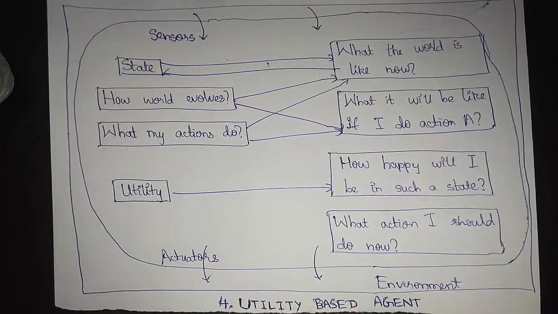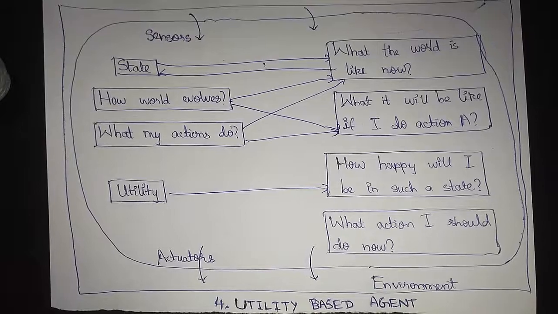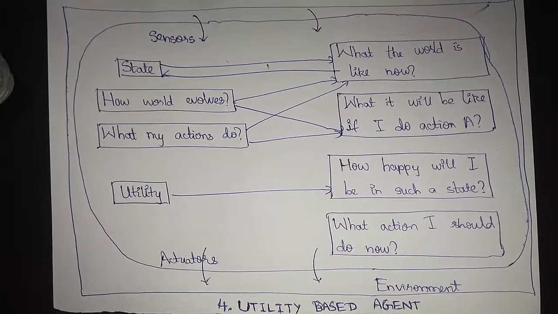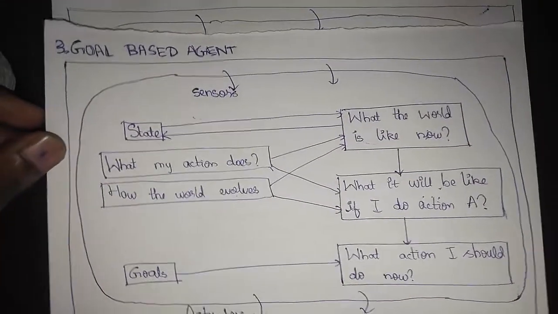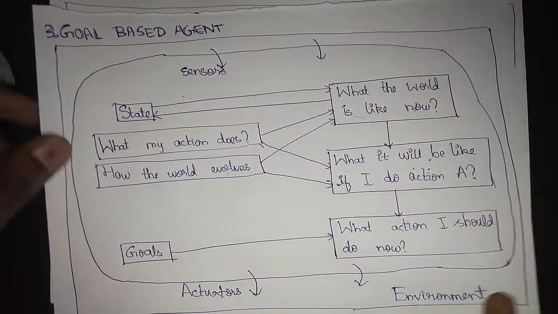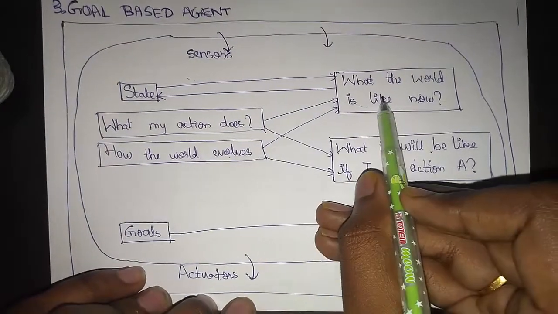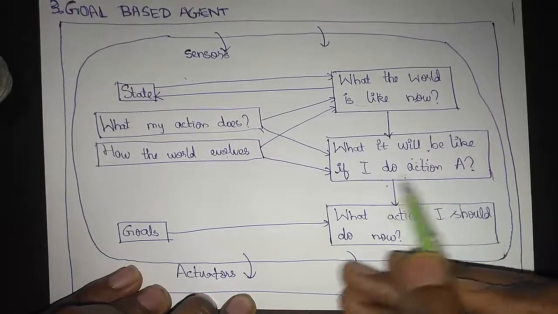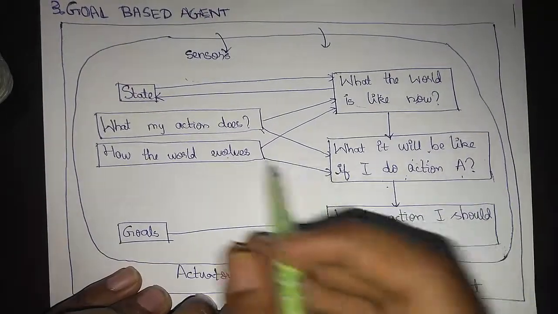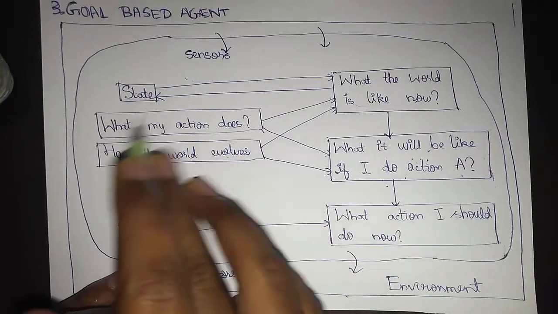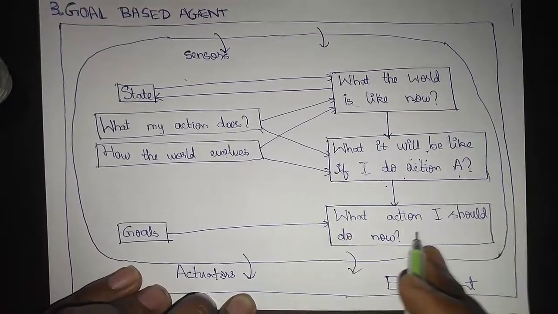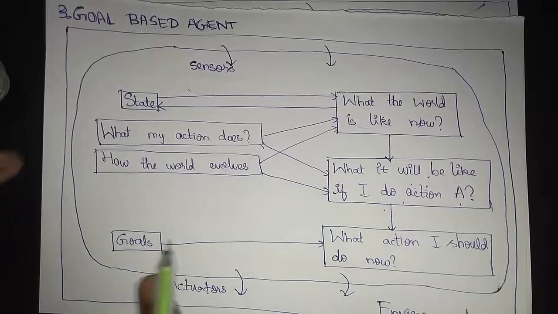Based on the difference, you can understand the properties of the utility based agent and the goal based agent. In a goal based agent we have what the world is like now, and what the world would be like if we perform an action A, based on the state and the other perceptions. So we decide what action should be done based on the goals.